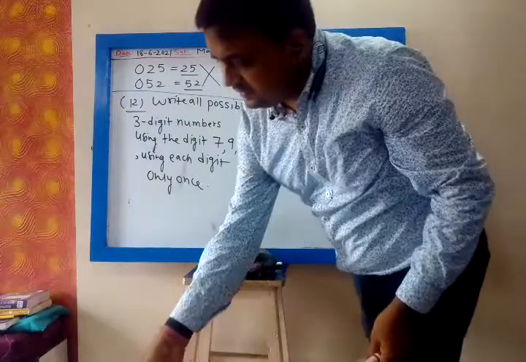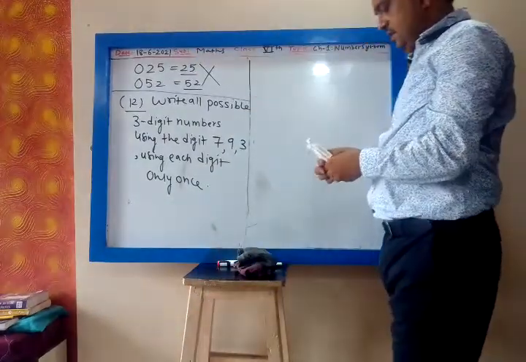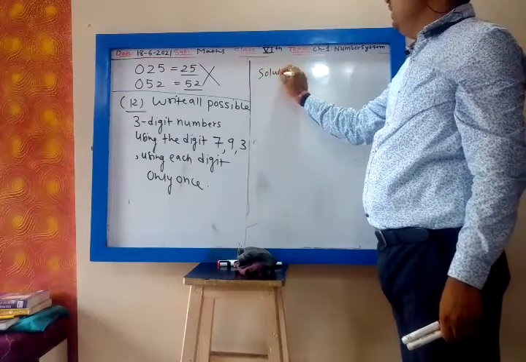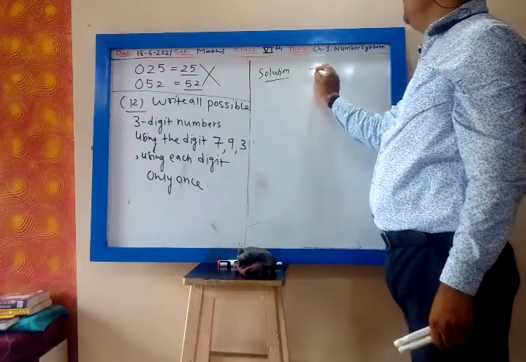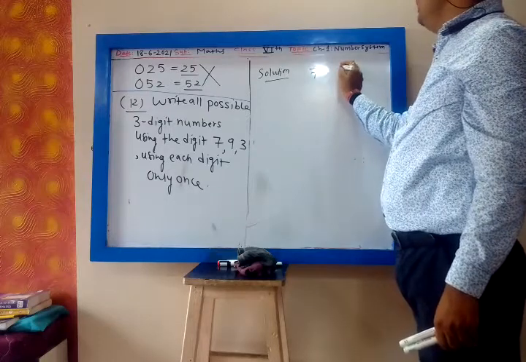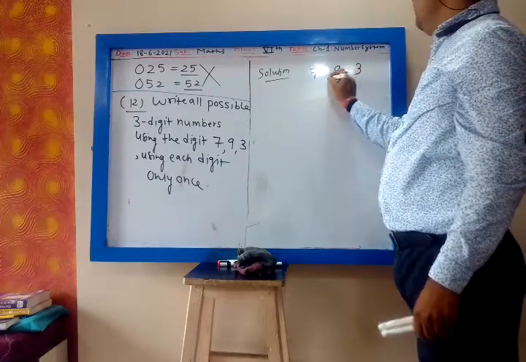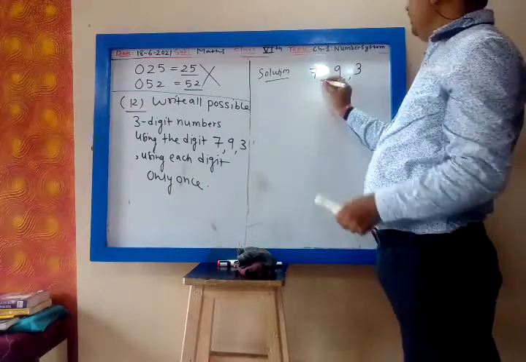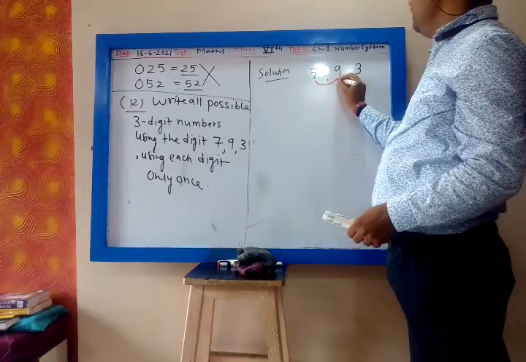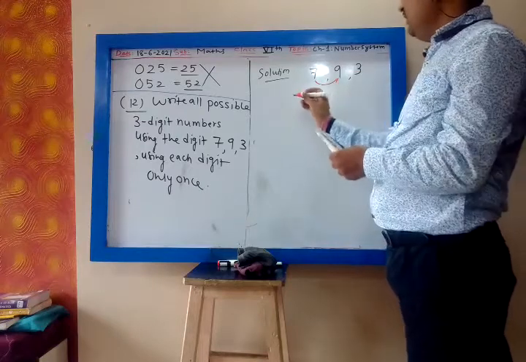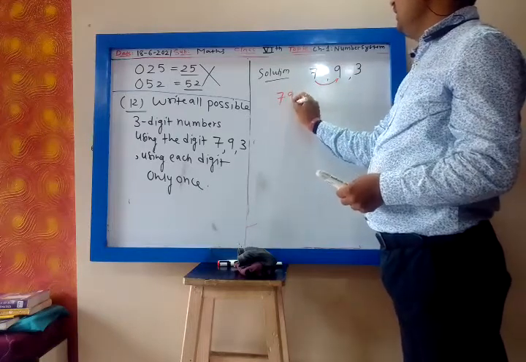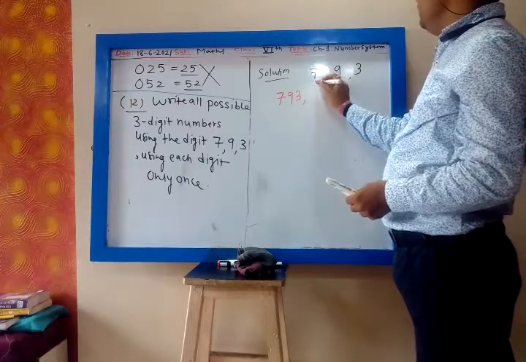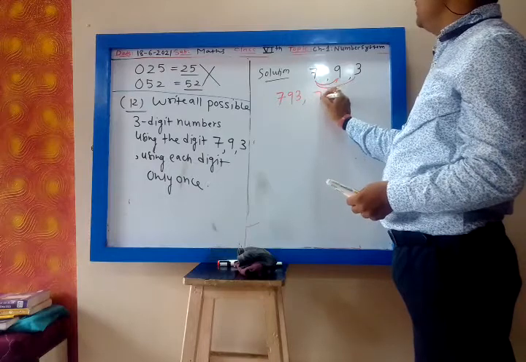So list all the numbers. Let us start with 7. First it is 793. Then you interchange, you write 739.